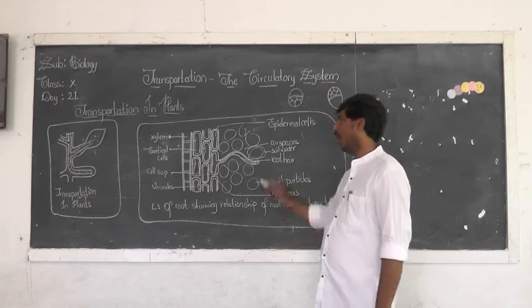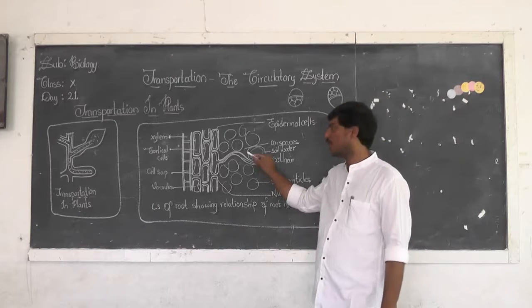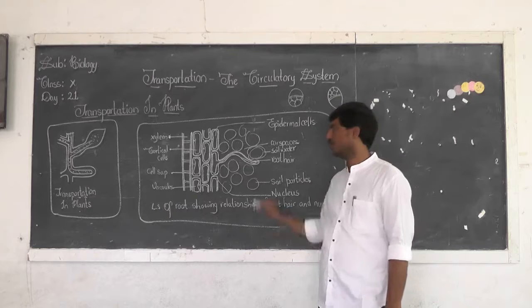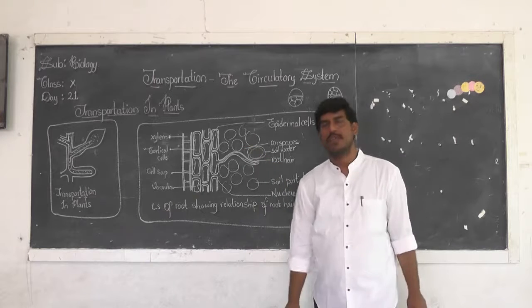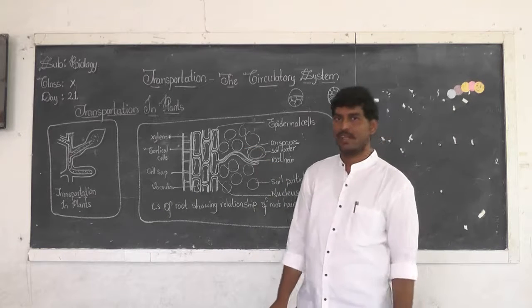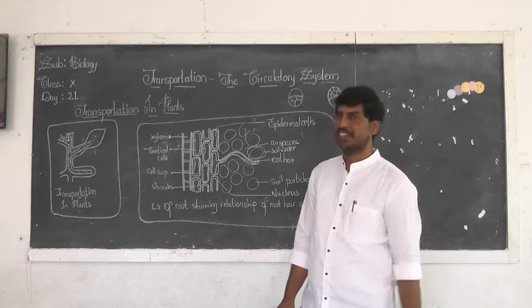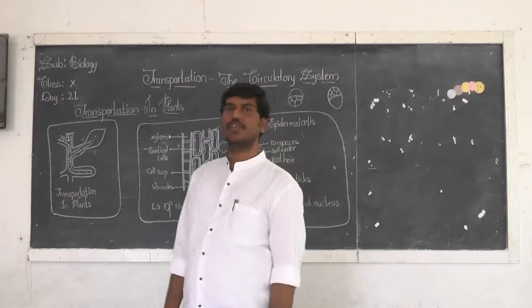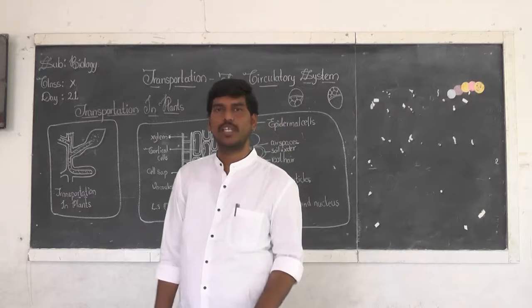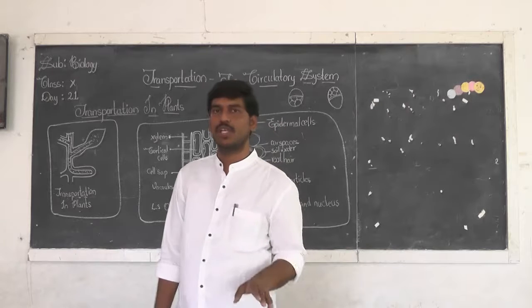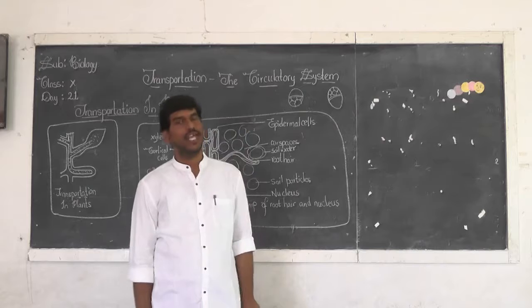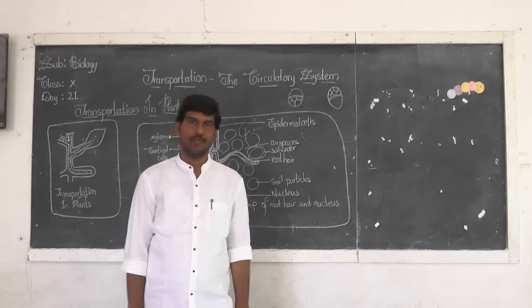Therefore, water moves from the low concentration region to the high concentration region through a semi-permeable membrane. So this is osmosis. Osmosis is defined as the transportation of water from a lower concentration region to a higher concentration region through a semi-permeable membrane.